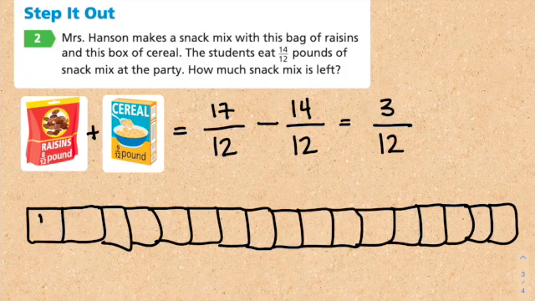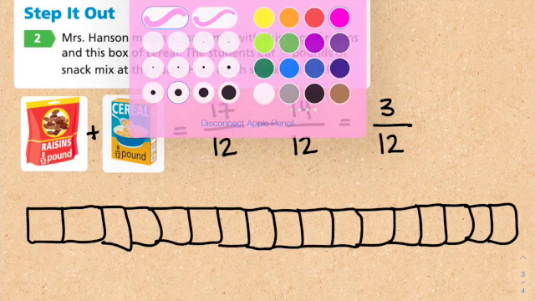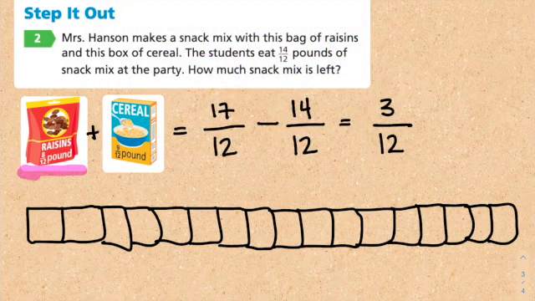So if I wanted to say that my raisins are pink, 8/12. So 1, 2, 3, 4, 5, 6, 7, 8.